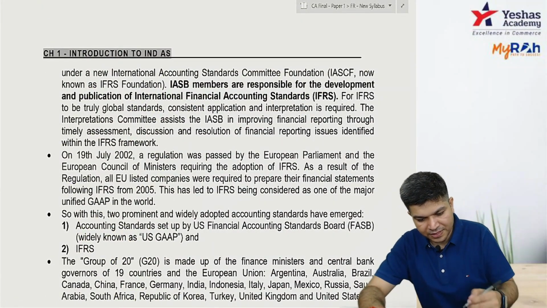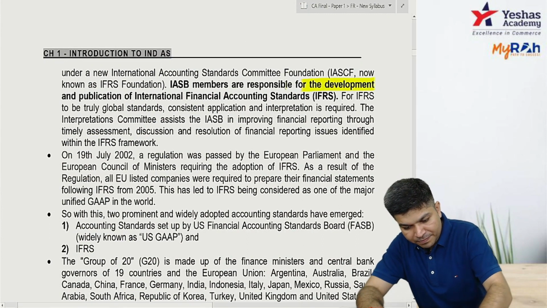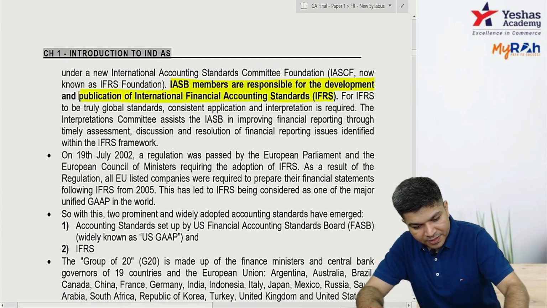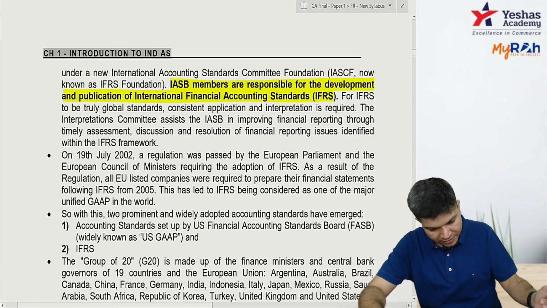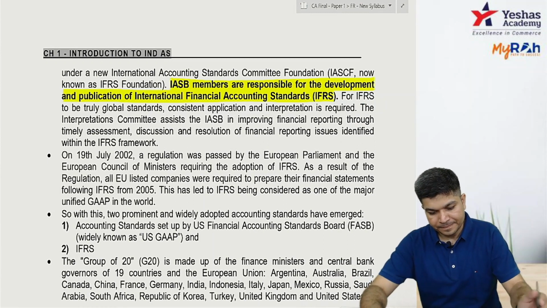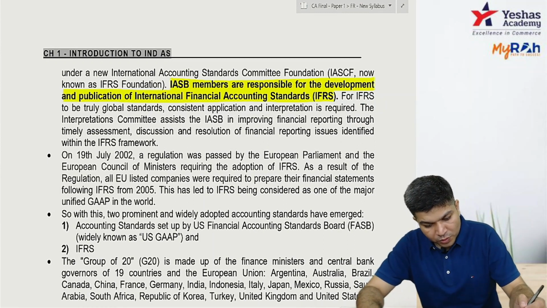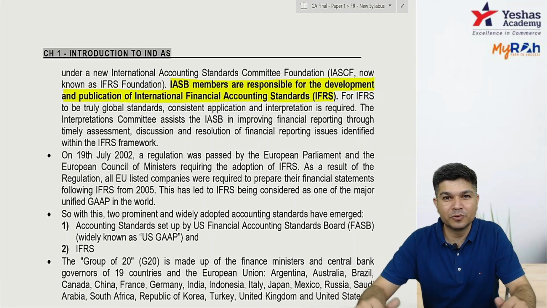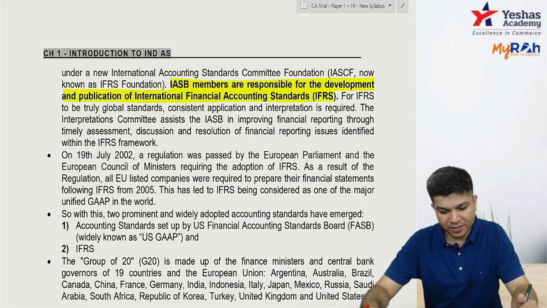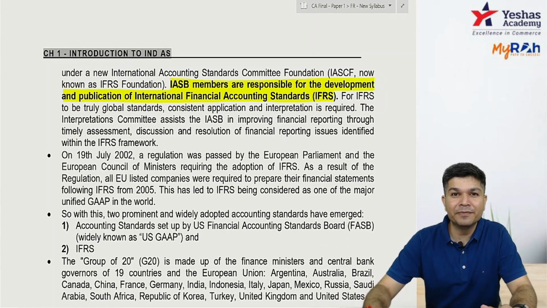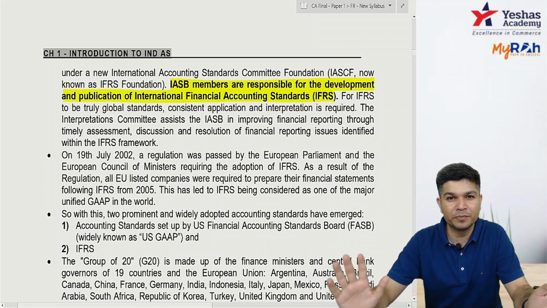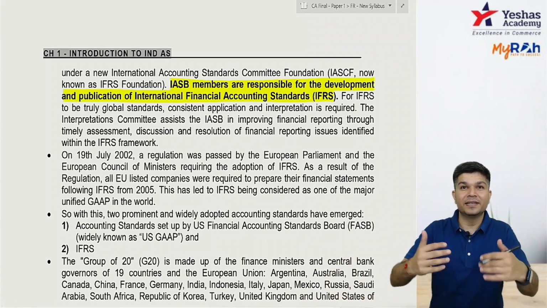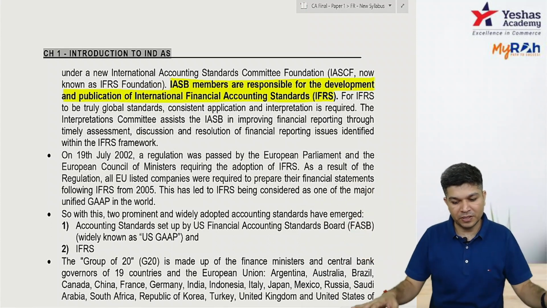Now, IASB members are responsible for developing IFRS. ठीक है, IFRS are what? They are kind of a global standard which everybody wanted. Okay, so now, in 2002, the European Parliament, so EU, European Union, passed basically a resolution wherein every European country has to adopt the IFRS. So mandatorily all European countries followed IFRS, and then it spread across the world. Everybody followed it later on.